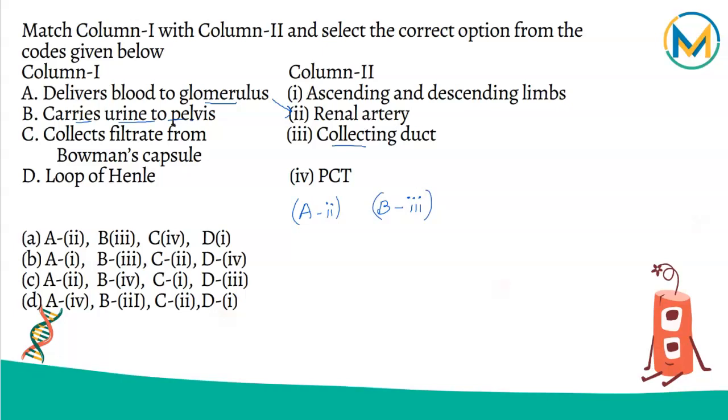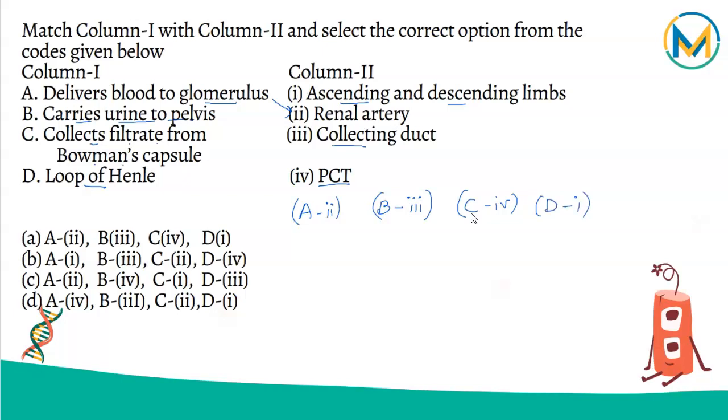The third one, collects filtrate from the Bowman's capsule, is done by the PCT. After Bowman's capsule, the next part is the proximal convoluted tubule, also called PCT, which collects the filtrate, and selective reabsorption happens in the PCT. And the last one, loop of Henle. Loop of Henle has the ascending and the descending limb. So option D goes with the first one.